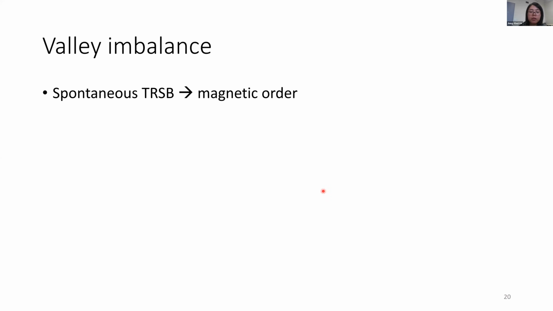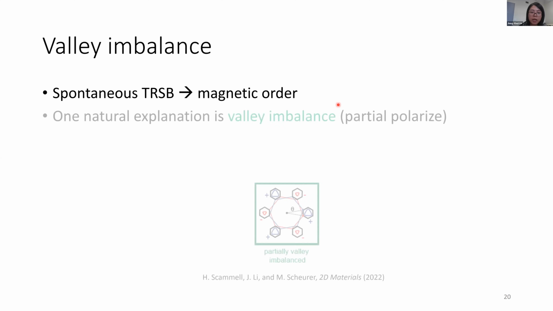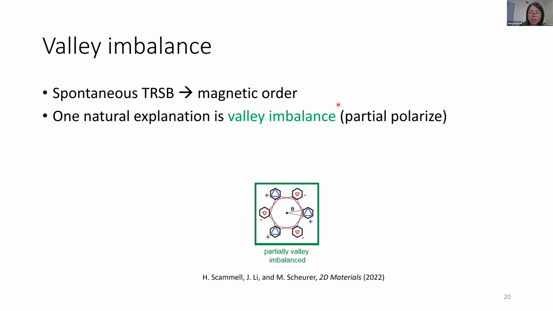And here I would like to discuss a bit this spontaneously broken time reversal symmetry. It shows that the system has some kind of magnetic order. One very natural candidate for this magnetic order is a partially polarized valley degree of freedom. As drawn in this schematic, you can see that the Fermi surface for one valley is bigger than the one for the other valley.